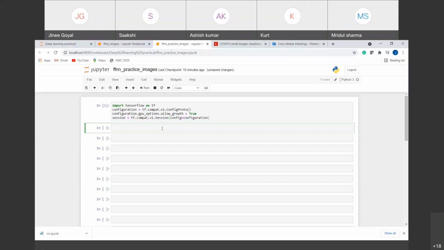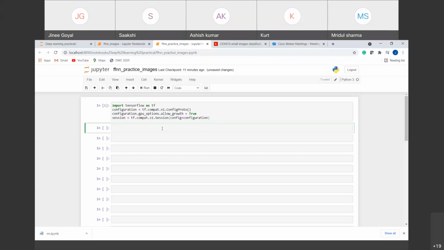The most common image dataset is the MNIST dataset, which contains handwritten digits from 0 to 9. We have to predict which digit it is, so it is a multi-class classification problem with 10 different classes, one for each digit. So we'll use that.